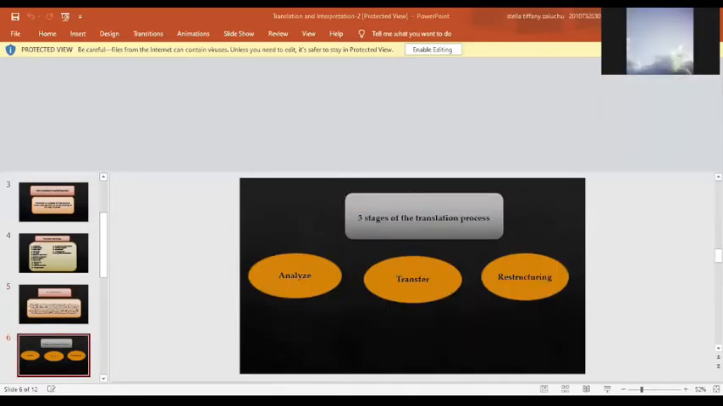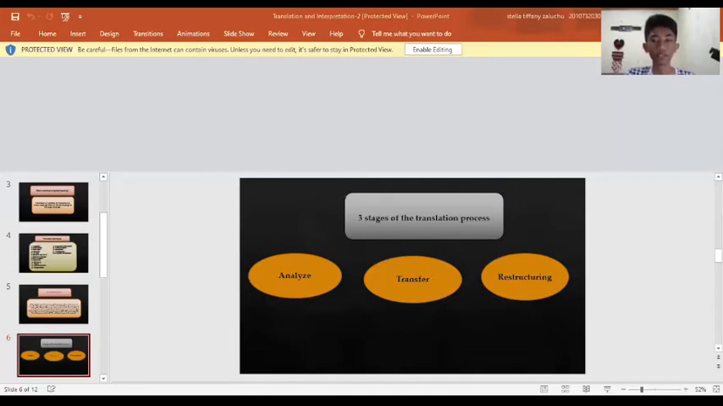3 stages of the translation process. Number 1, analyze. An activity that is used to differentiate or classify something according to certain criteria so that the meaning conveyed can be understood. Number 2,